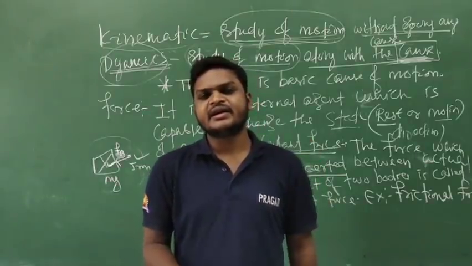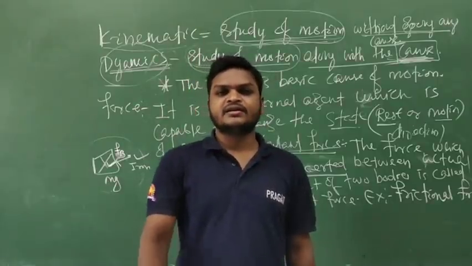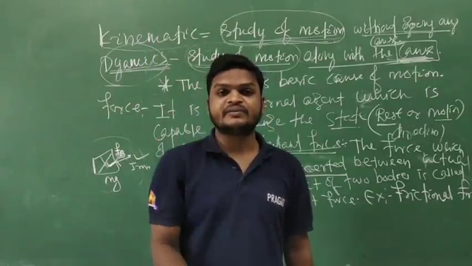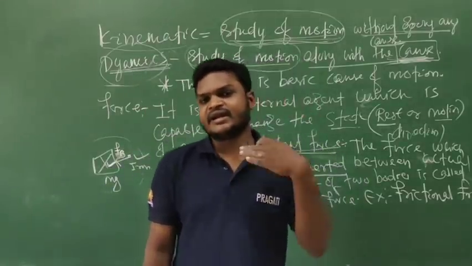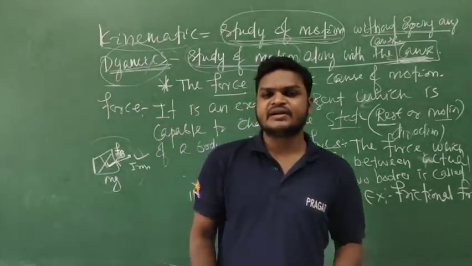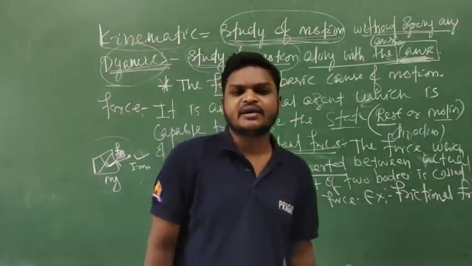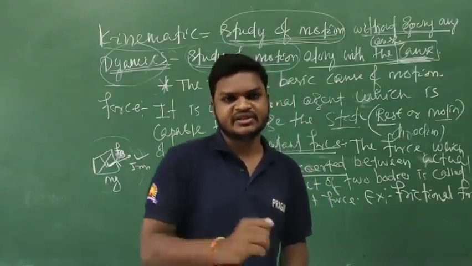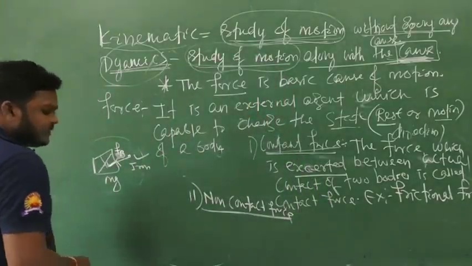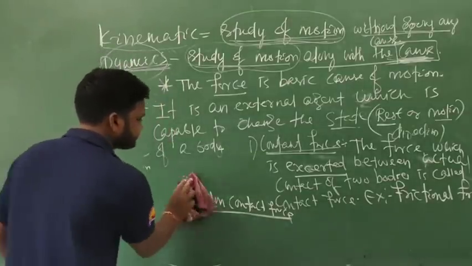And a simple thing, if we throw a ball up, then the ball falls towards the earth surface due to gravitational force. The gravitational force and magnetic force are types of non-contact force because they are not produced due to actual contact between the two bodies or source and bodies. So this is non-contact force.